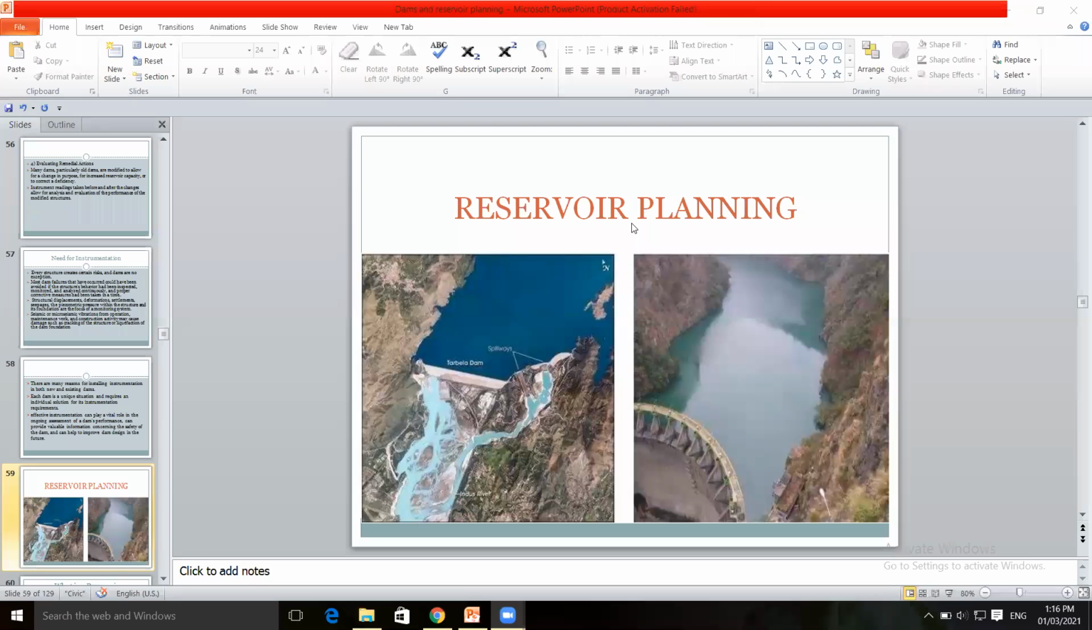After this, we have covered the first part, dams. In the second part, reservoir planning is given. This is the reservoir and dam structure. The image shows the dam structure. This is the upstream side of the dam. This is the downstream side. This is the arch dam, gravity dam. The reservoir.